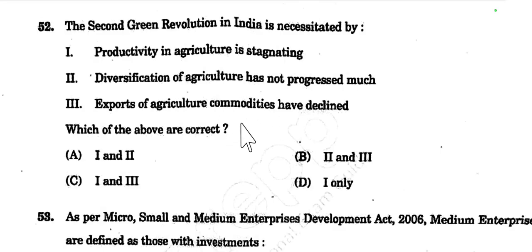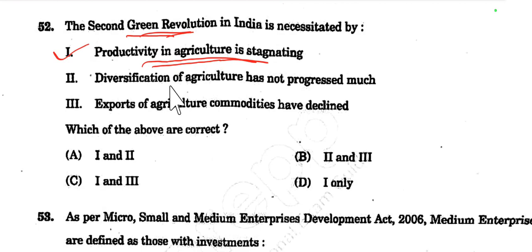The need for a second green revolution is because productivity in agriculture is stagnating due to chemical fertilizers and pesticides. So productivity decreases, and we need a second green revolution with different types of organic products to maintain the productivity of the land.